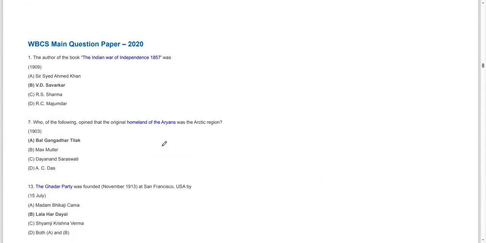The author of the book The Indian War of Independence, 1857, was V.D. Savarkar, written in the year 1909.